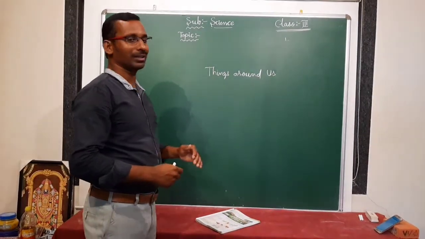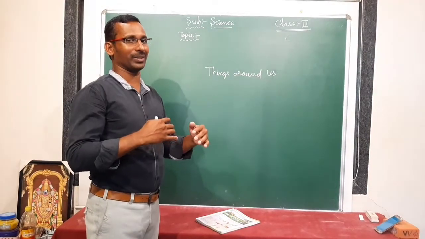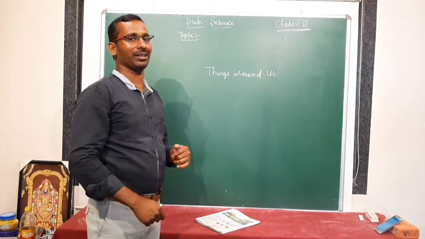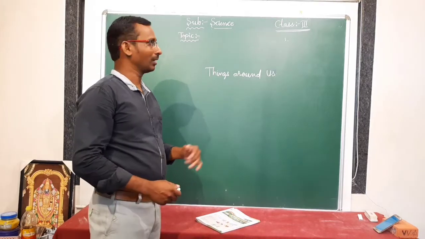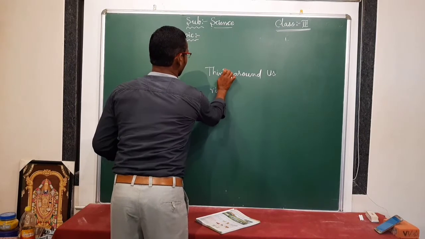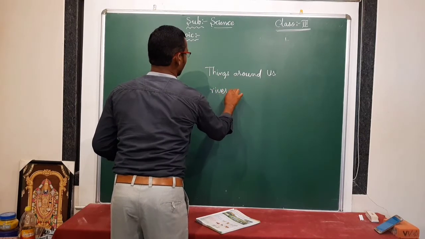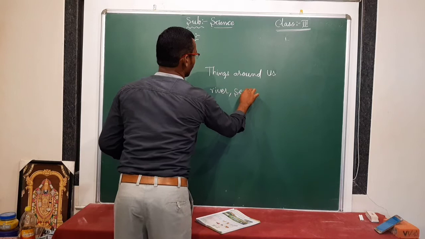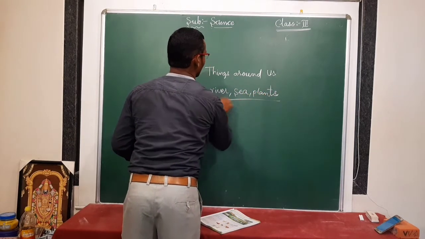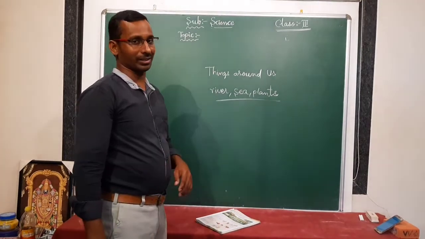Natural things means some things are made by nature, created by nature. They are called natural things. What are the examples? River, sea, plants.